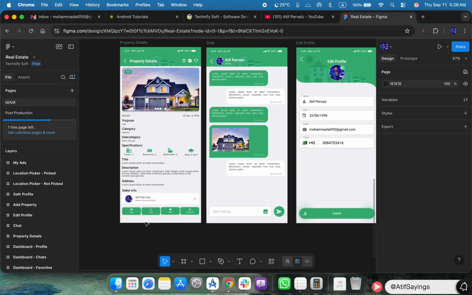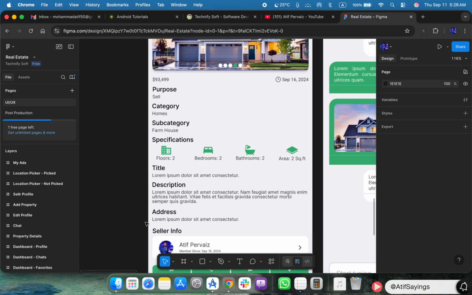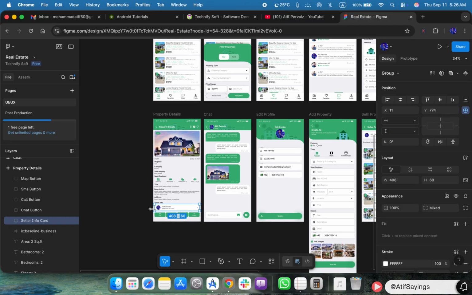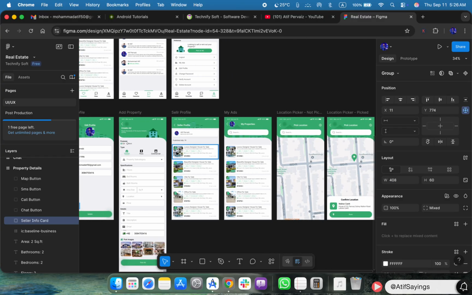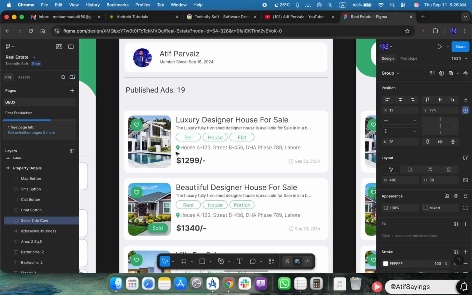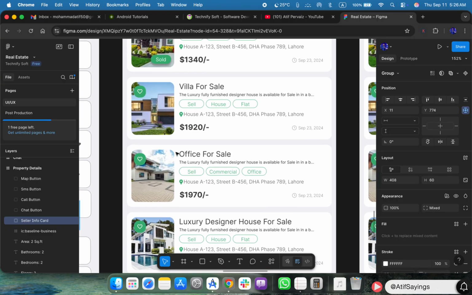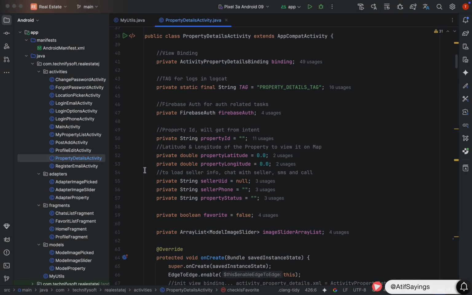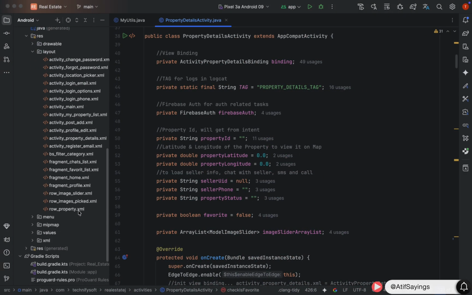In this part, we will handle the click of the seller info card, which is in property details. On clicking this, we will open a new activity that will contain two things. First thing is information of the seller. Second thing is properties published by that seller. So let's start by opening the project in Android Studio.